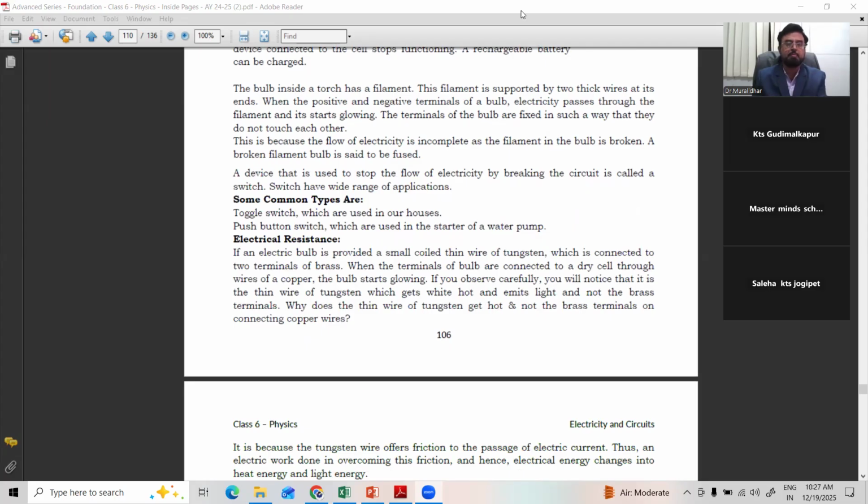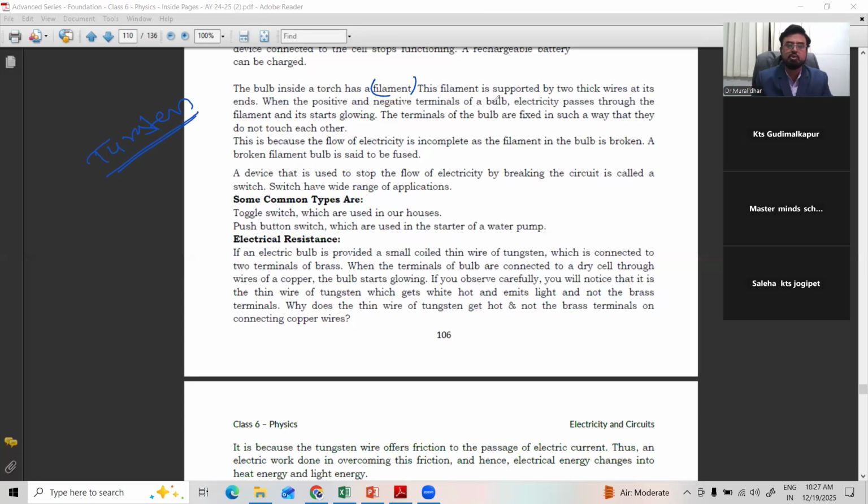So the bulb made for a torch. The bulb inside the torch has a filament. Generally, the filament is made of tungsten, which is a good conductor of heat. Whenever current passes, it produces heat and light. The filament is supported by two thick wires at its ends.